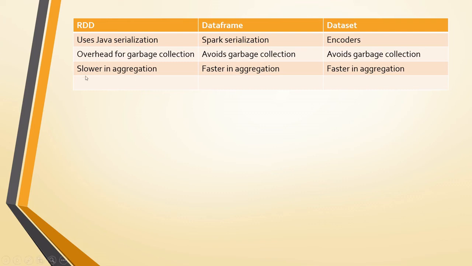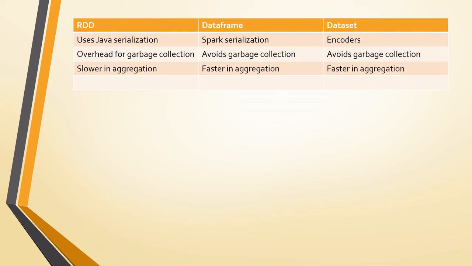Serialization overhead is there only in RDD, so RDD is slower, and DataFrame and Dataset are faster when compared to RDD. And coming to evaluation, all three are lazily evaluated.